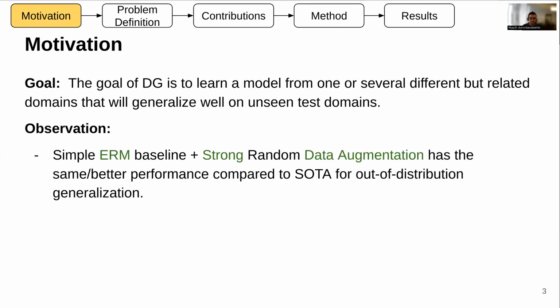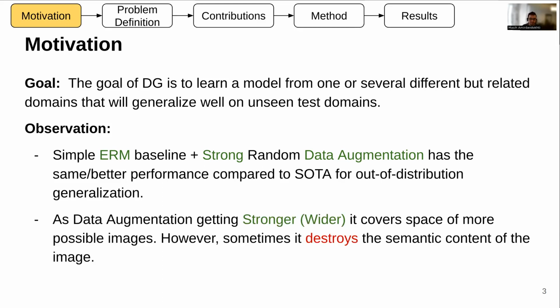So, so far, the observation that we have in the literature is that simple ERM, meaning that we pool all of the training data into one big data set, and then randomly sample from it and apply a strong data augmentation, has a strong performance compared to the state of the art for OOD generalization.